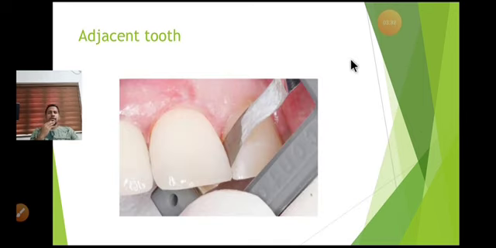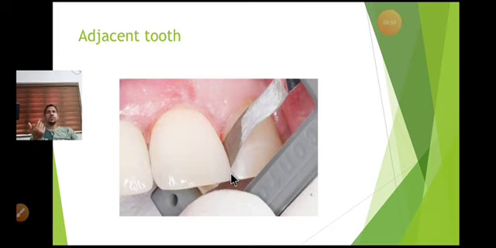The second reason is the caries which you can cause to the neighboring tooth because of the fabrication of your FPD. In this picture, these are the parts of prosthesis, and this tooth is the neighboring adjacent tooth. Before cementation, you are supposed to check the fit of your prosthesis with the neighboring tooth.